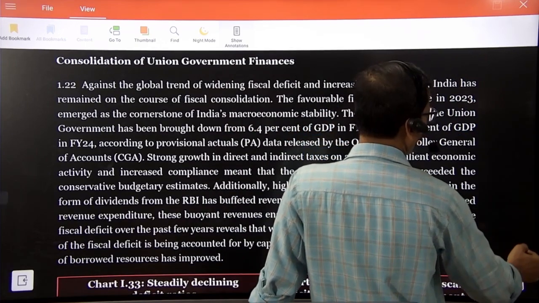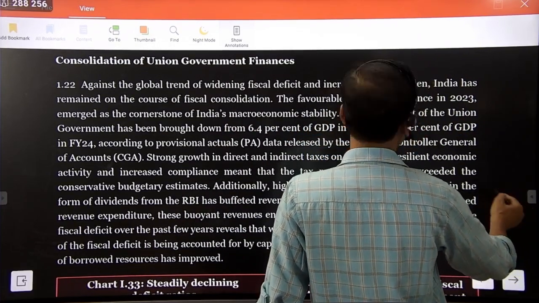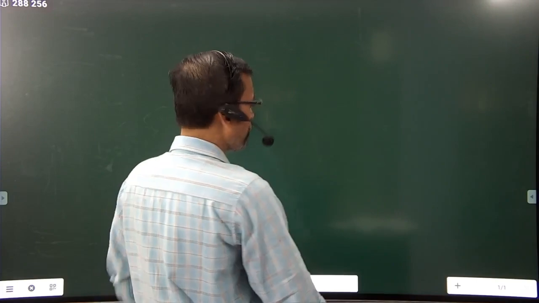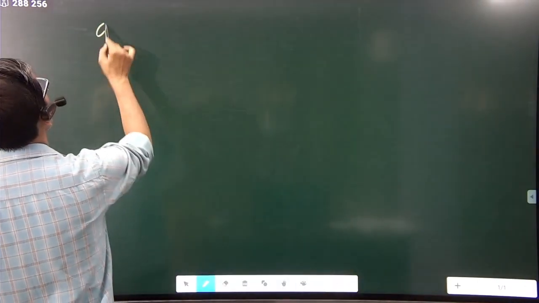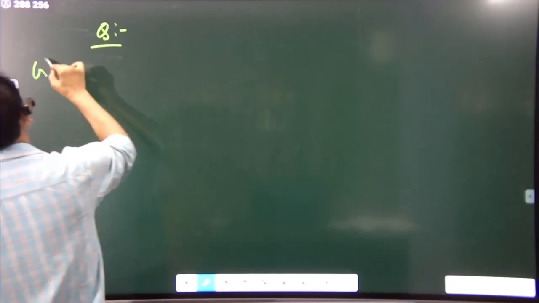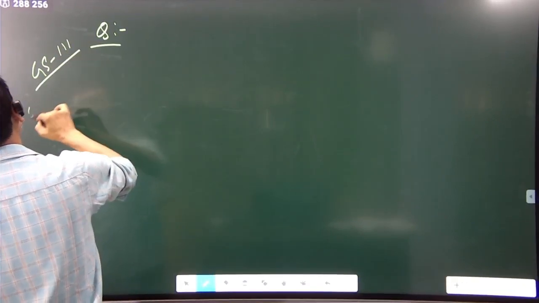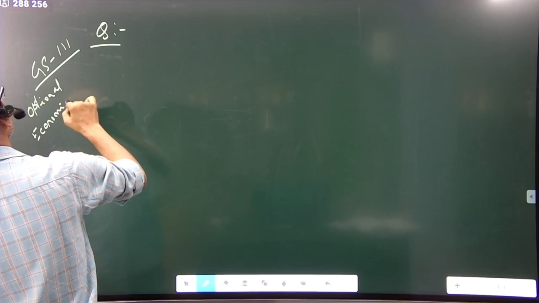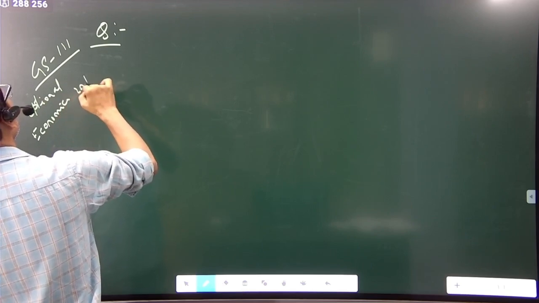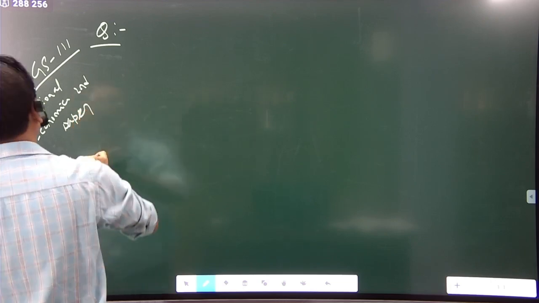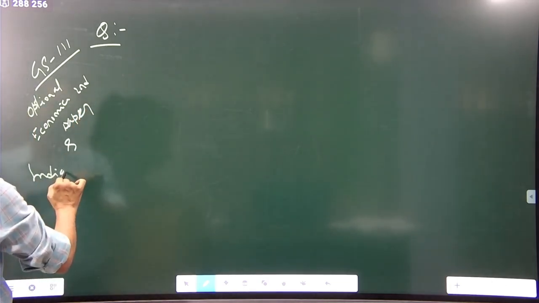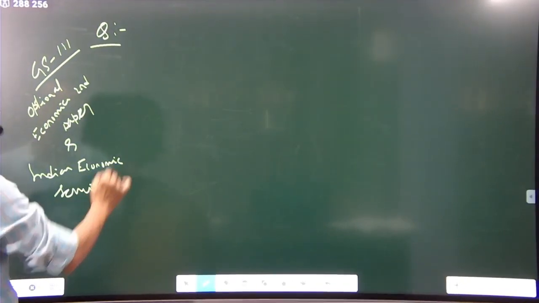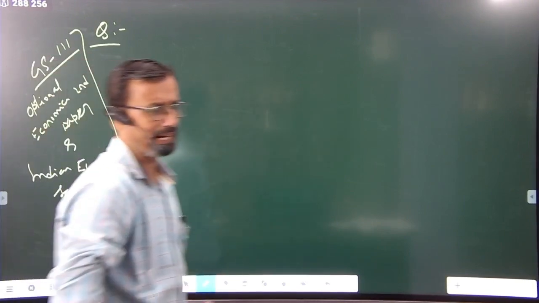This type of question may be asked in GS paper 3, optional economics second paper, as well as Indian Economic Services. What question can we expect here?